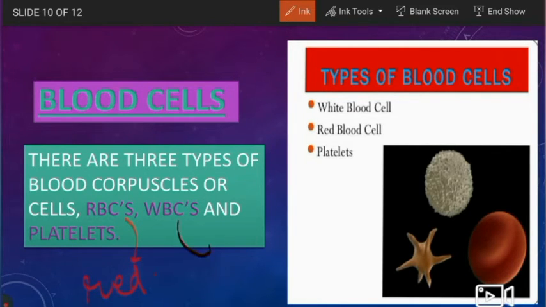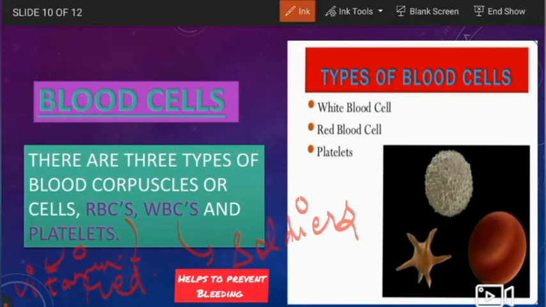Now WBCs. WBCs are called soldiers of the body because they protect our body from infections and diseases. Platelets synthesize vitamin K and help in the clotting of blood.